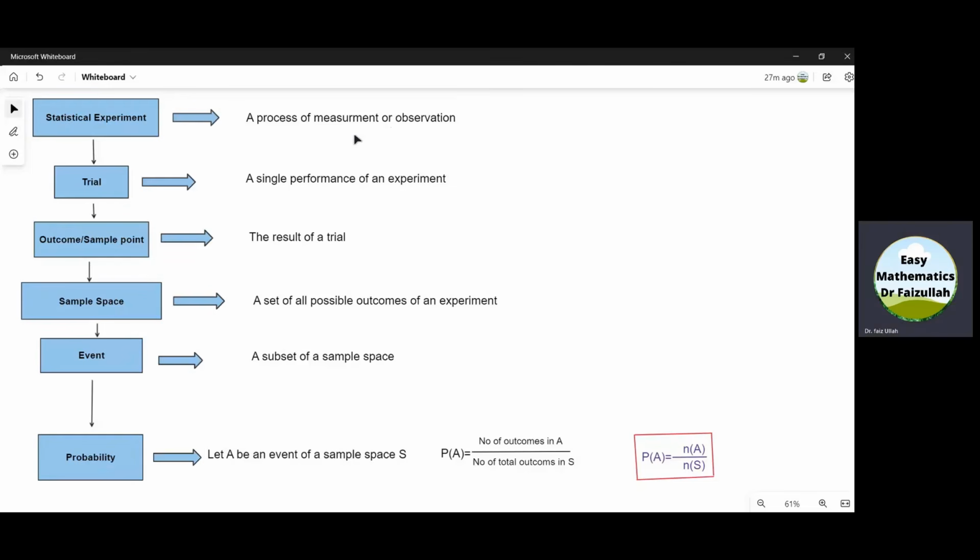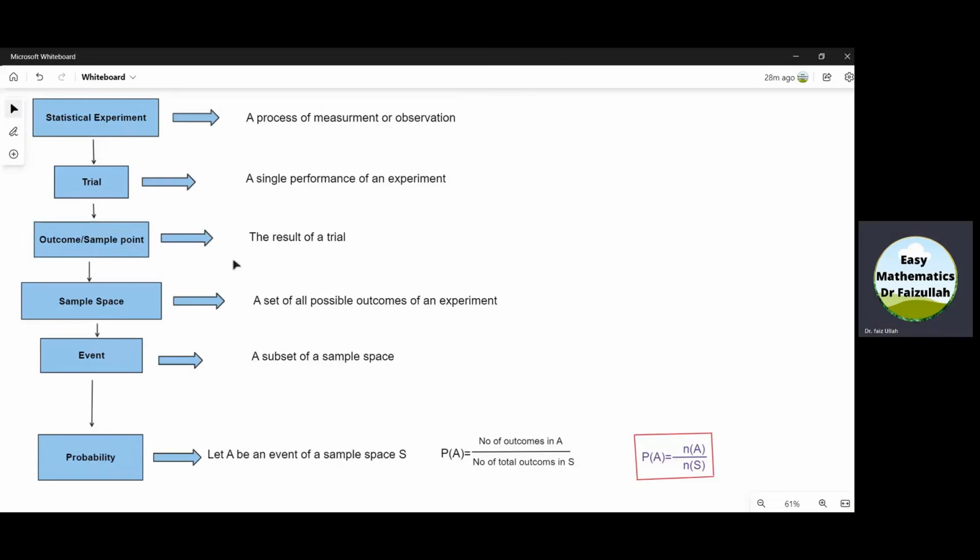The next concept is a trial. A single performance of an experiment is called a trial. So a trial is the only one or the first or a single performance of an experiment. The next concept is outcome, which is also called a sample point.